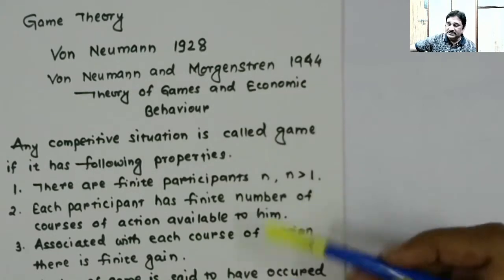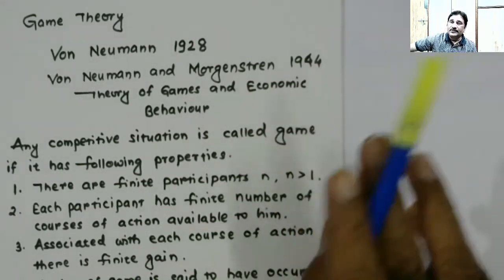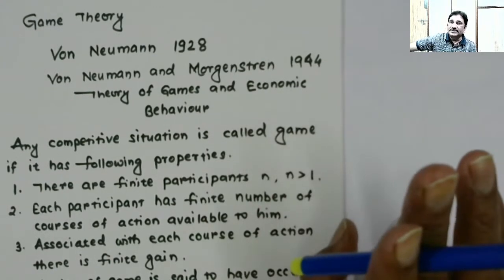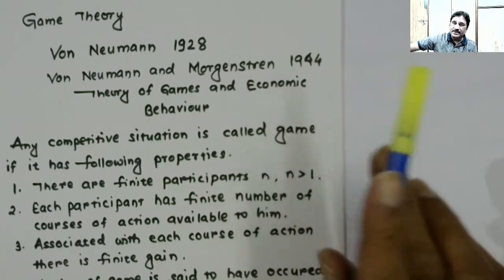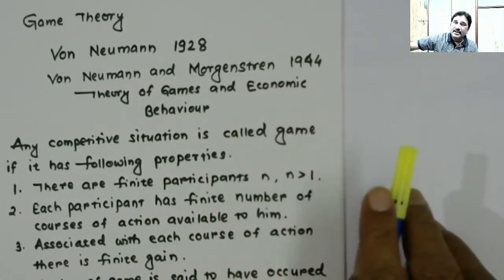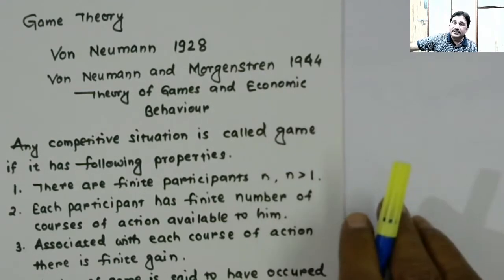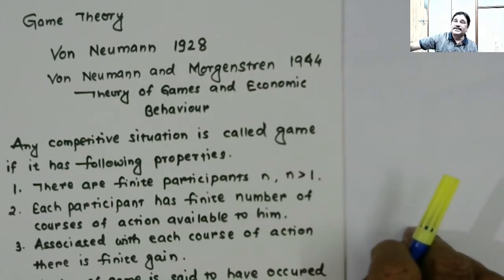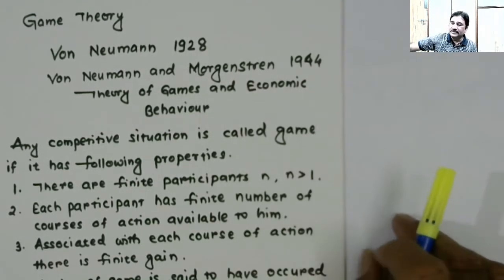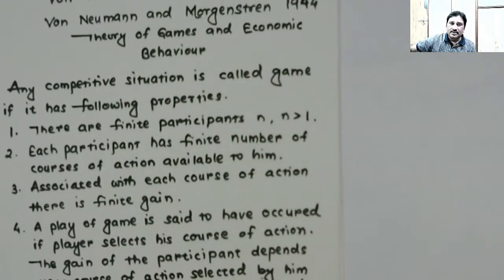So once again, covering all the three which we have seen so far: first, the number of participants must be greater than one. There must be more than one participant, and the number of participants is always finite. Each participant has finite courses of action available to him, and associated with each course of action, there is a finite gain. Okay, and then now the game starts.